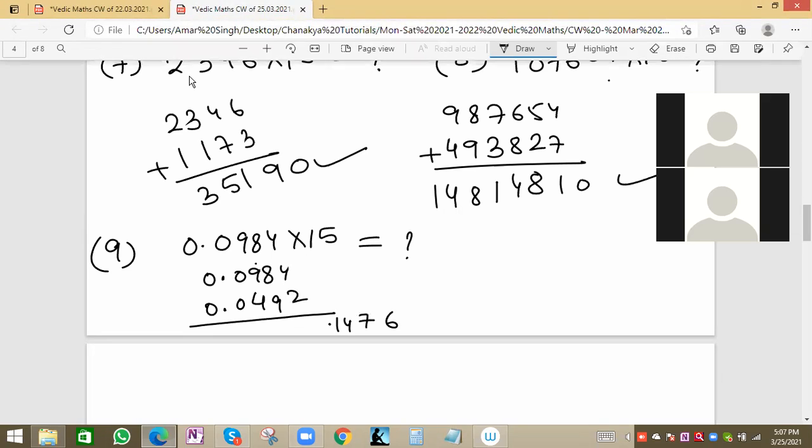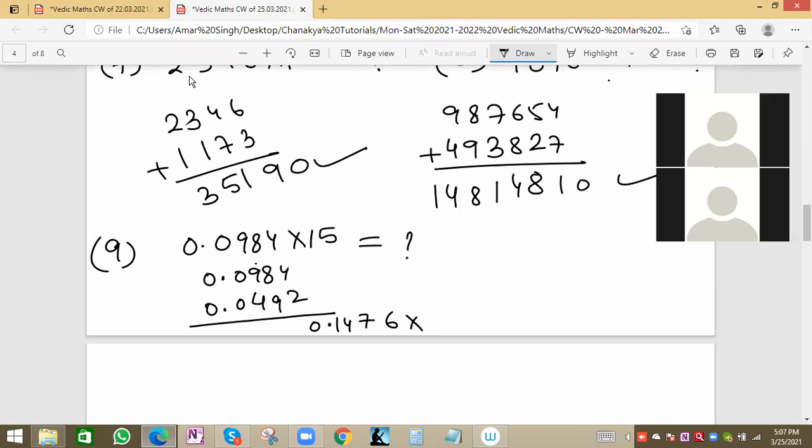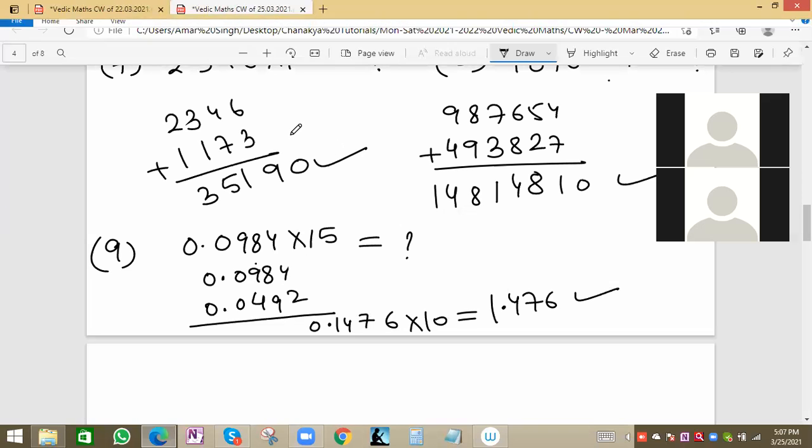After this, 4 decimal digits are there. Then the rule: we'll multiply it with 10 to get the final answer. So 1.476 will be the final value, because we add half of this value, that is 0.0492, and then multiply with 10.